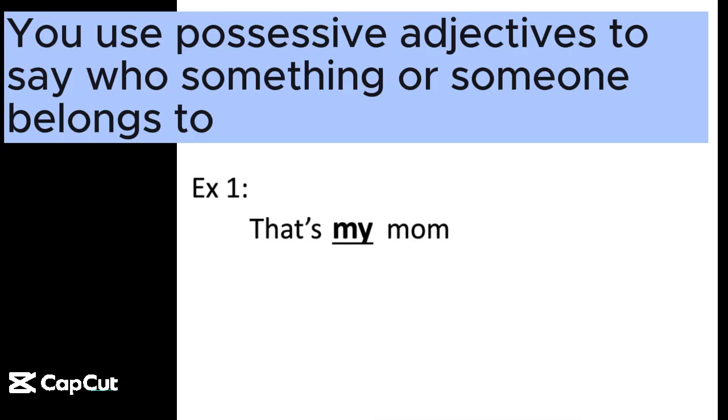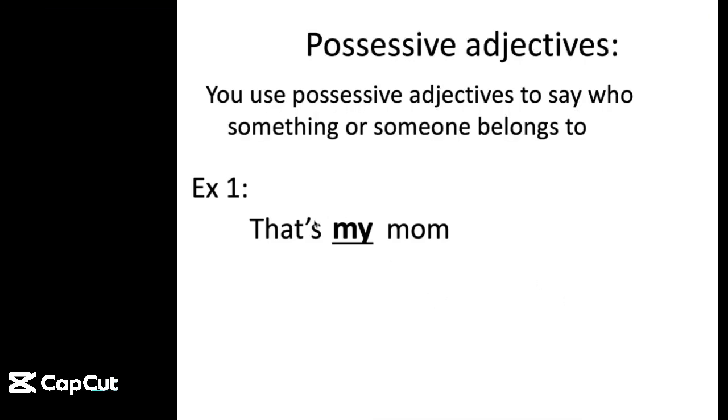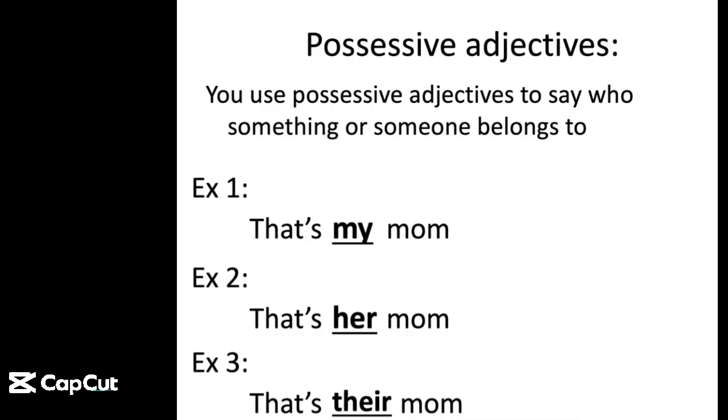And for example, we have "that's my mom," and "my" is the possessive adjective in the sentence. And the second example, "that's her mom," and "her" is the possessive adjective. Third example, "that's their mom," "their" is the possessive adjective in the sentence. And these are in English, and we are going to see how we say them in French.